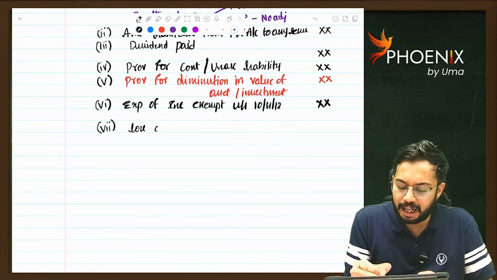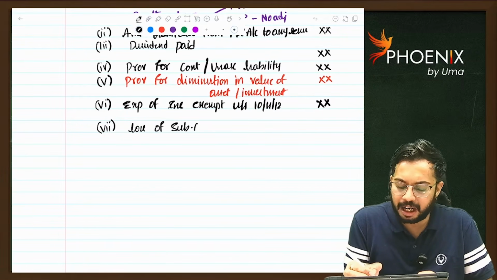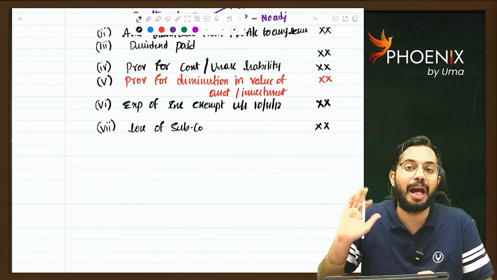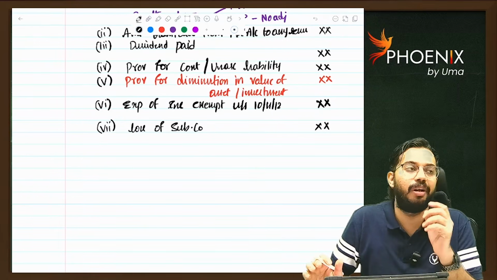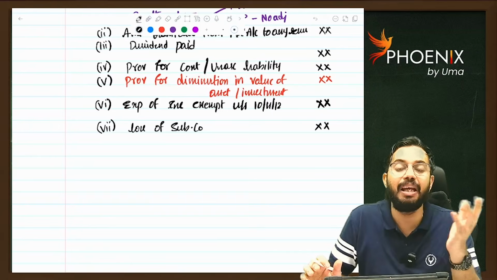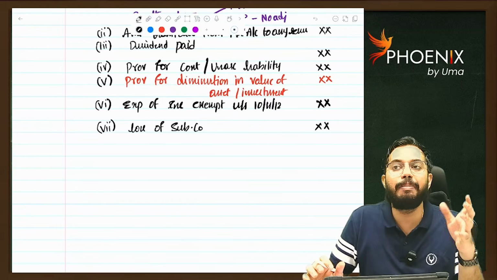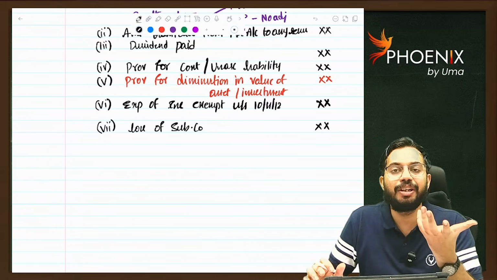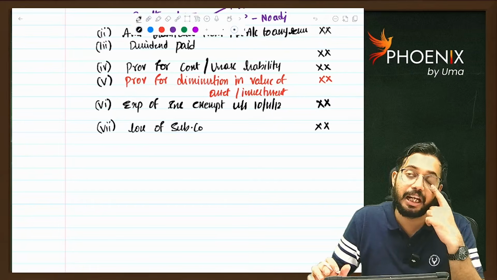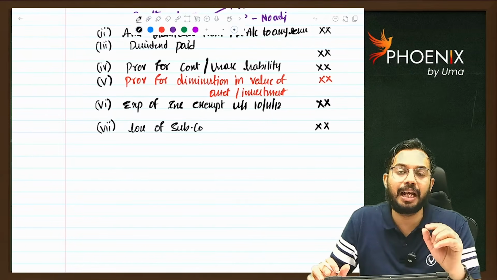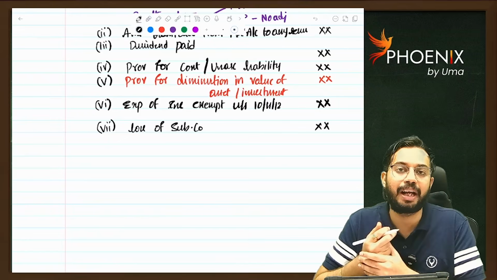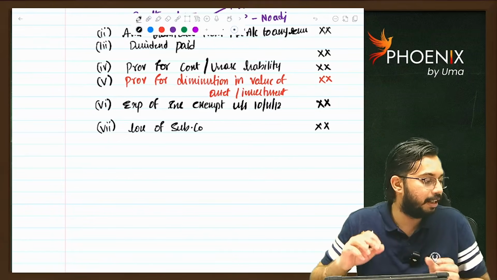Loss of subsidiary company. Whatever loss of subsidiary company is there, that is required to be added back while you are calculating book profit. Otherwise, it becomes a loophole. He will intentionally create a subsidiary company. He will book losses there. Thereby, he can reduce book profits. So that's why the lawmaker said, if there is any provision for loss of subsidiary in Schedule 3 Companies Act, that is required to be added while you are calculating book profits.